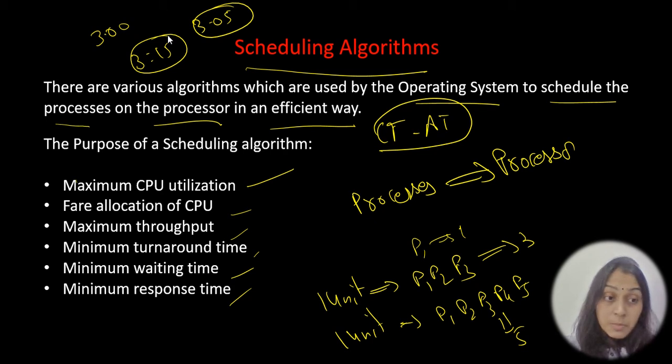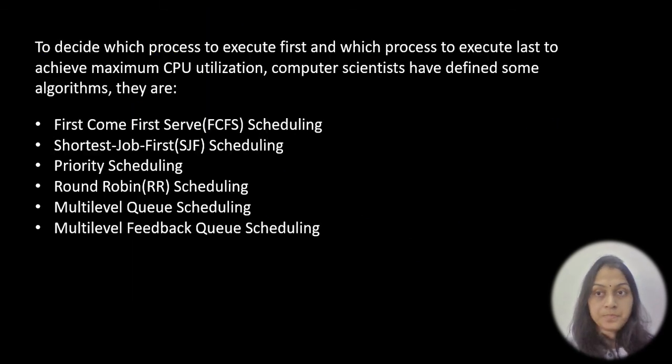So for these purposes, we are using different scheduling algorithms: maximum CPU utilization, fair allocation of CPU, maximum throughput, minimum turnaround time, minimum waiting time, and minimum response time. To decide which process to execute first, here the problem arises: which scheduling technique do we have to use?